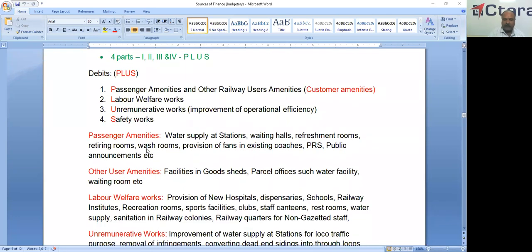We'll check part 1. Passenger amenities examples: water supply at stations, waiting halls, refreshment rooms, retiring rooms, washrooms, provision of fans in existing coaches, PRS and public announcements, etc. And other users, now these two are called customer amenities.